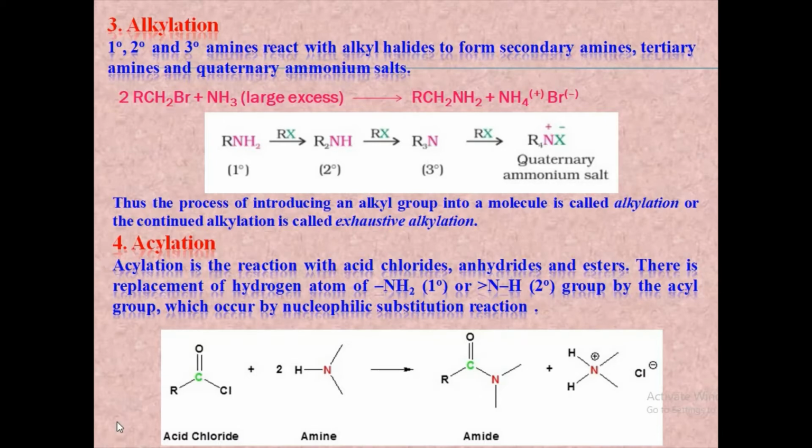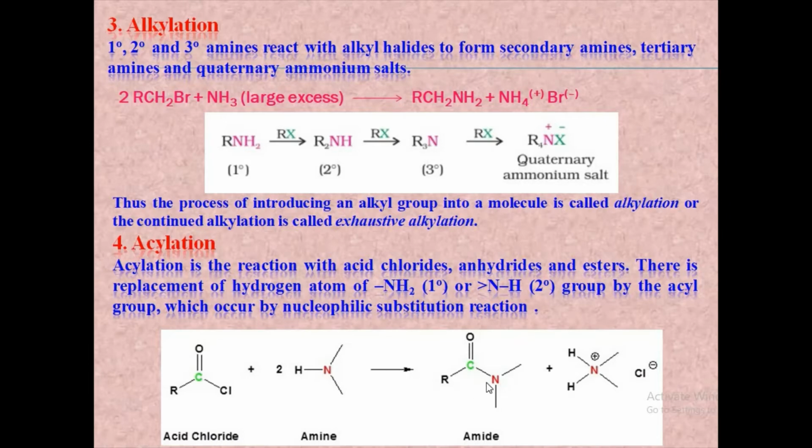Next is acylation. Acylation is the process of replacement of a hydrogen atom of the amino group by the acyl group, that is the RCO group. So the replaceable hydrogen atoms are present only in primary and secondary amines. Acylation is usually the reaction with acid chlorides, acid anhydrides and esters. Thus, primary and secondary amines undergo acylation when treated with acid chloride or acid anhydride in the presence of a base to yield N-substituted amides.